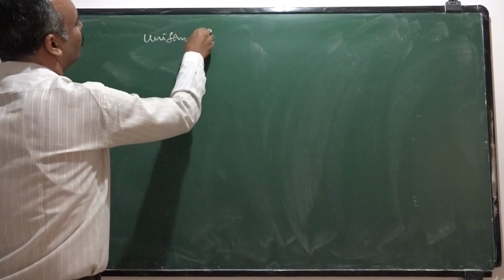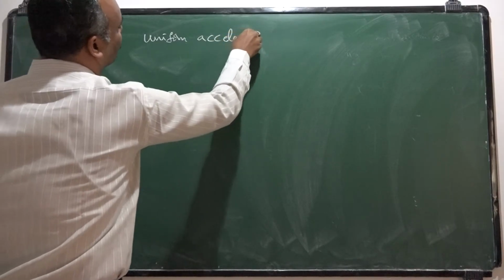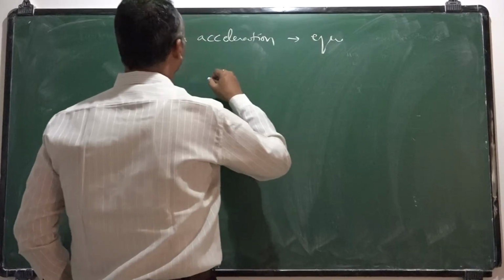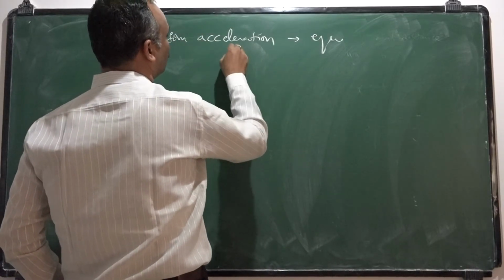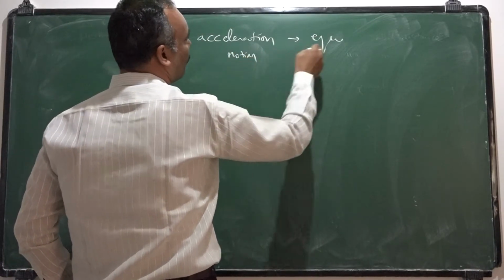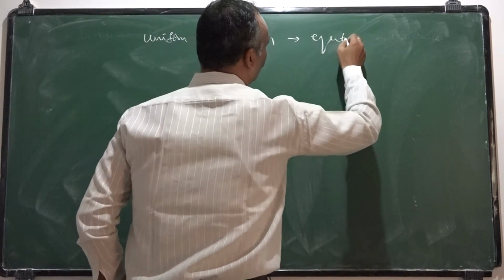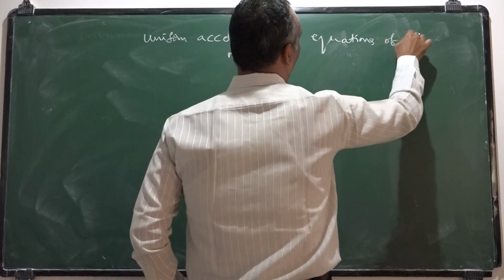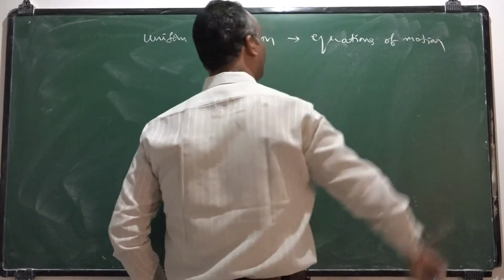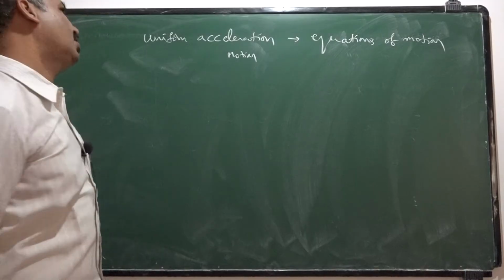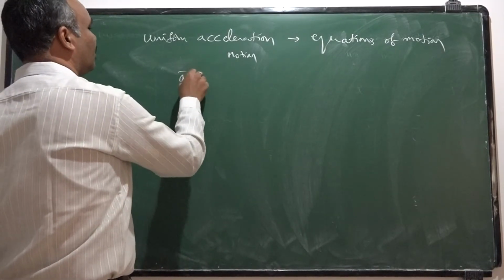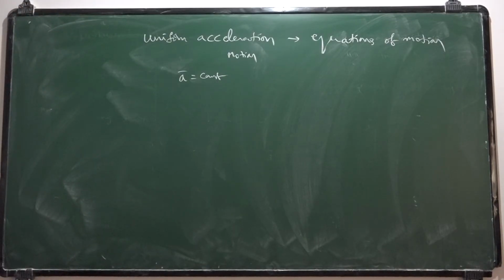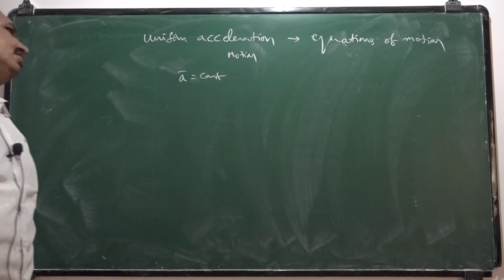Uniformly accelerated motion is governed by equations of motion. Uniformly accelerated motion means acceleration during the motion is constant. Such a motion can have certain equations, like